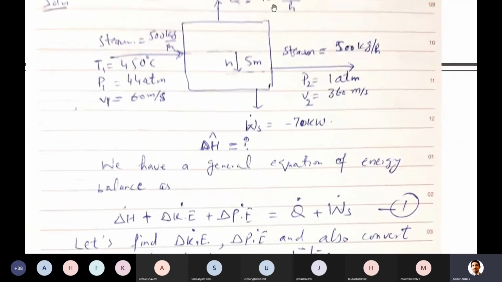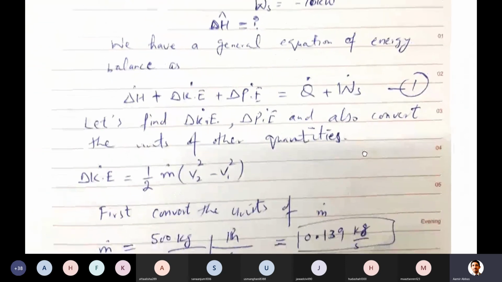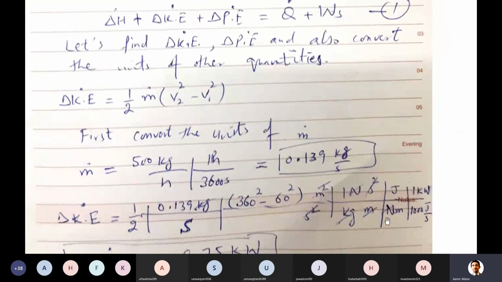So it's better to use some familiar units, which was here. One was in kilowatt, the other value is already given in kilocalories per hour. So it will be better to go for kilowatt. That's for SI units. So I did some conversion here by using this G sub C, or 1 Newton is equal to 1 kg meter per second square.